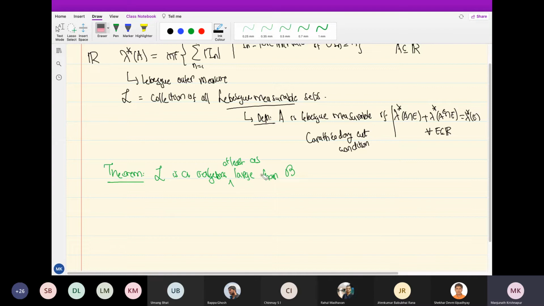At least as large as the Borel sigma algebra of the real line, and lambda star, so lambda equal to, let's call it lambda, is lambda star restricted to L is a measure on L satisfying lambda of any interval is the usual length of the interval.